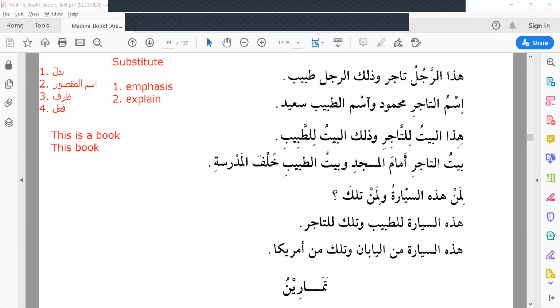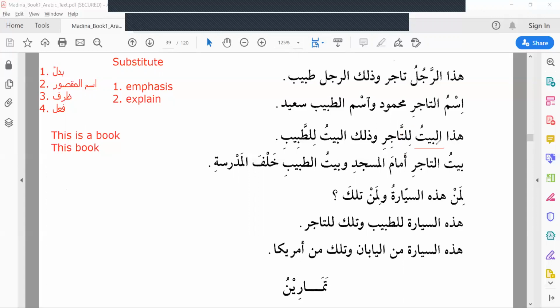Okay, next, third line. هذا البيت للتاجر. We have already learned what is li. Li is belongs to. It is also a harful jar, which means the noun after the li should have jar. Okay. هذا البيت. Again, this is the badal, giving the explanation or emphasis.